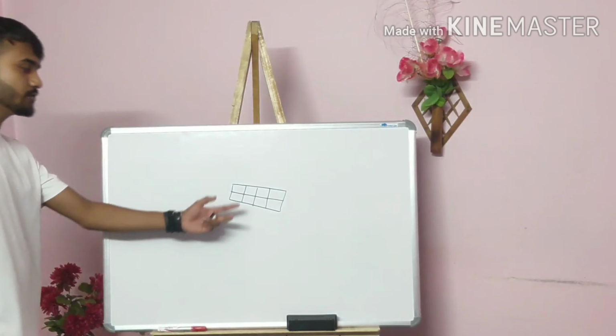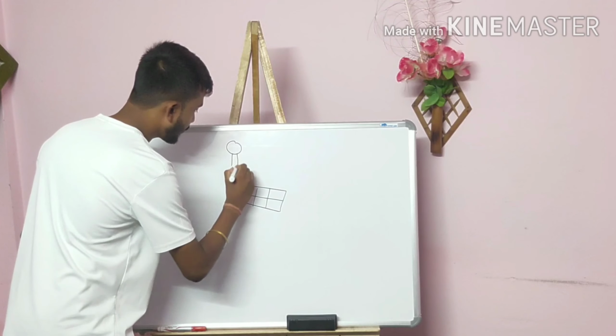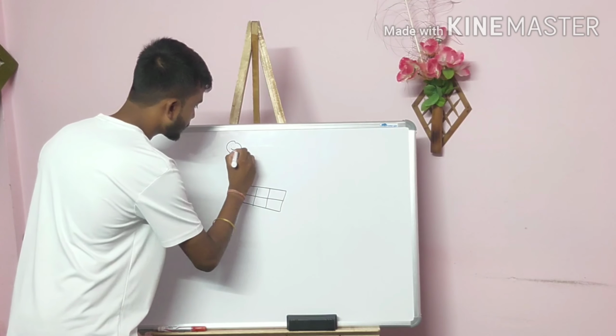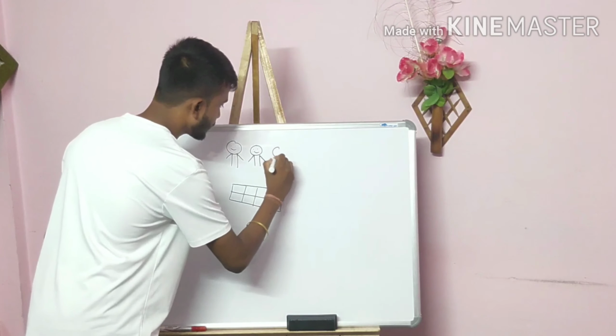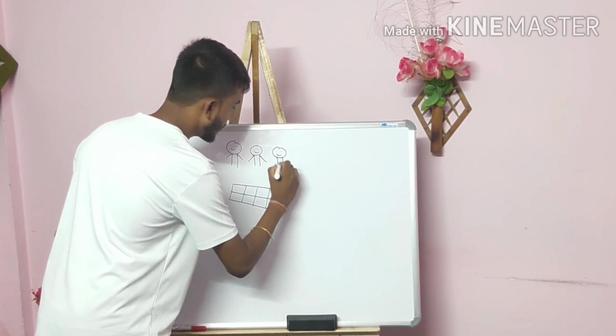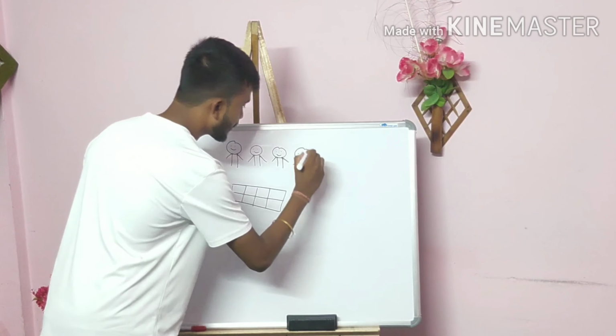Can you see? And how many friends are there? 1, 2, 3, and 4.